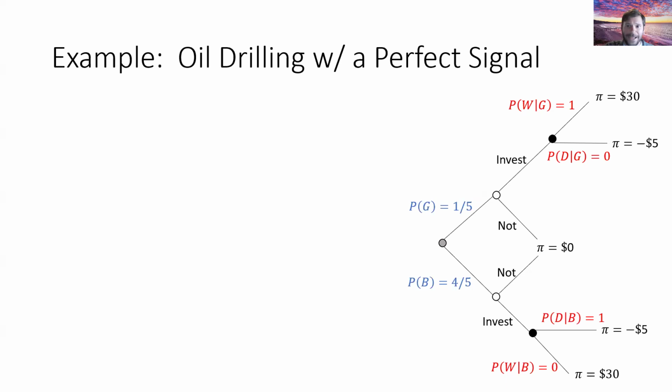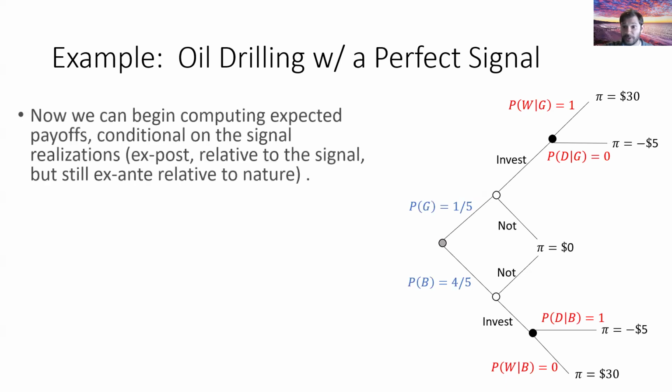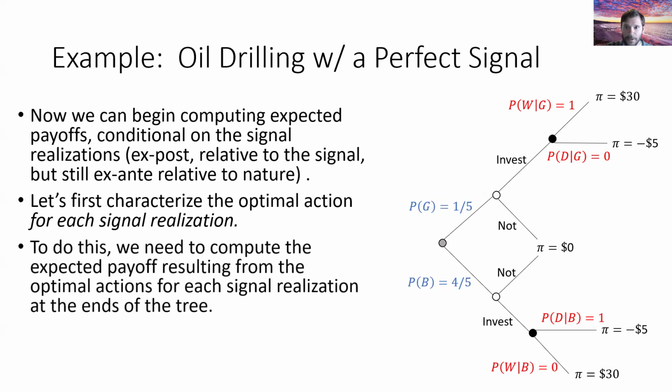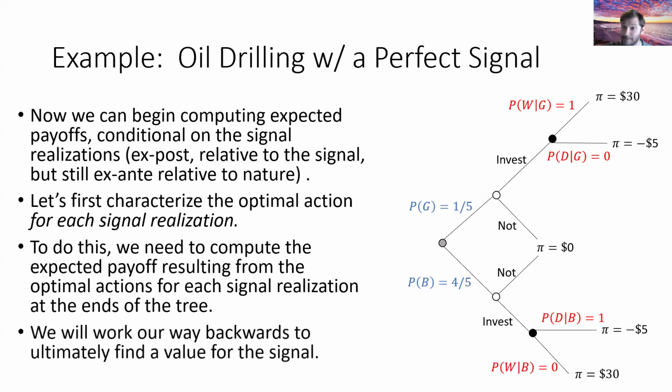So what we're going to do next is compute the expected payoff given that we've observed one of these two signal realizations, and we'll characterize the optimal action for each of those signal realizations. In order to characterize the optimal action, we're going to have to figure out the expected payoffs at each of the end nodes in this tree where nature is making a choice. And we're going to basically work our way backwards from the ends of the tree to the beginning.